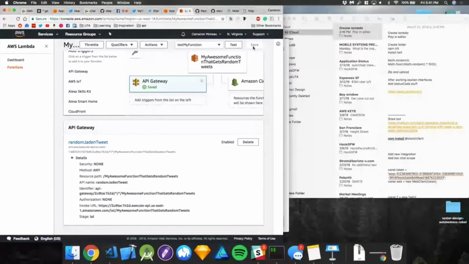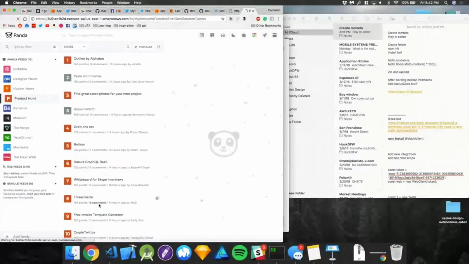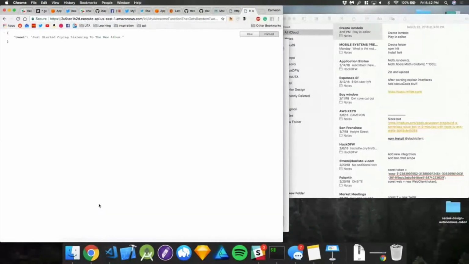Like I mentioned, there's a lot of information. That's okay, it's a lot to cover. But for the most part, it's just a few easy clicks. And then you have this beautiful thing here that now serves you random tweets. And so we literally, within like 10 minutes, just made that little API that I was talking about.